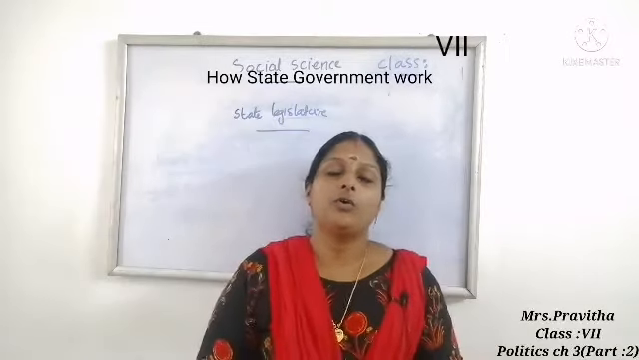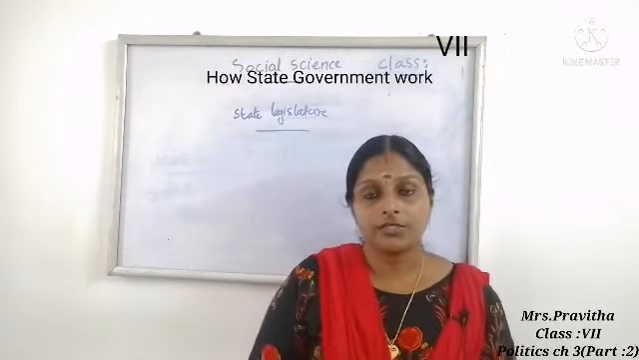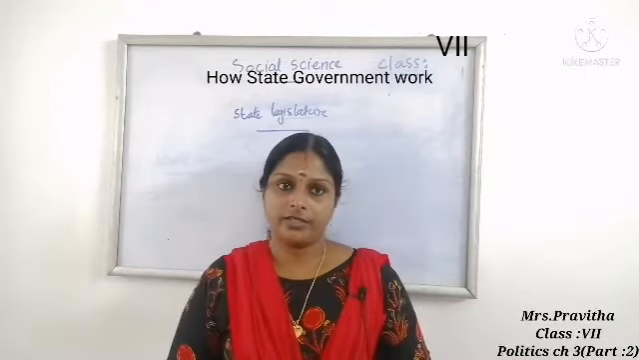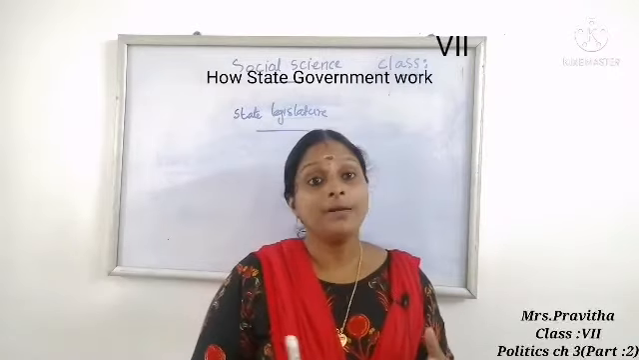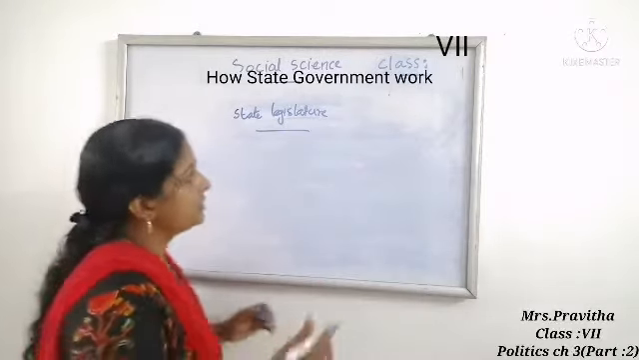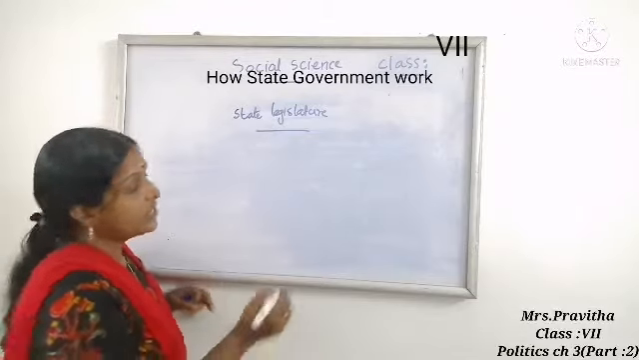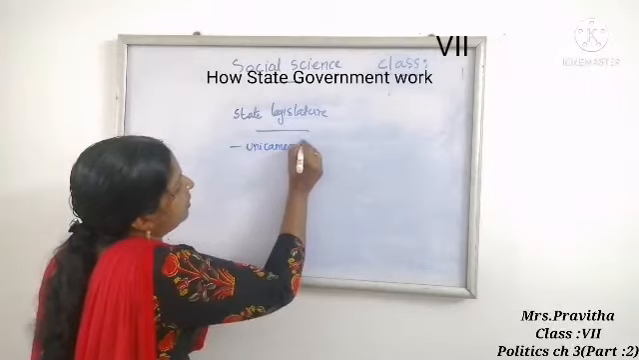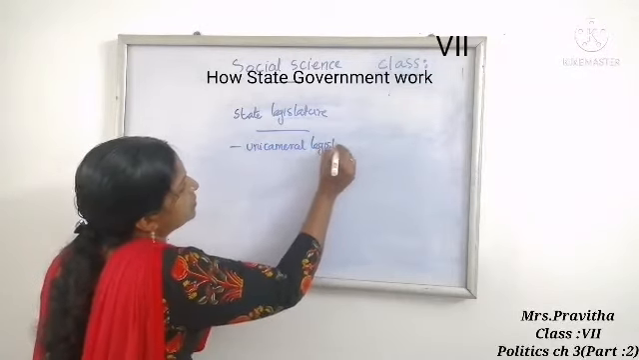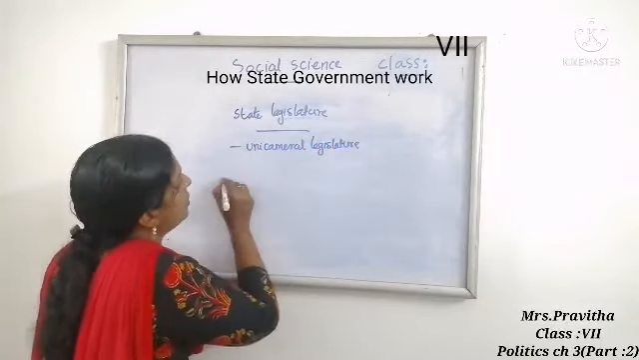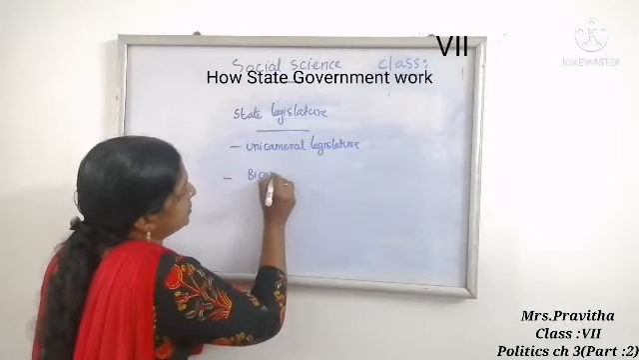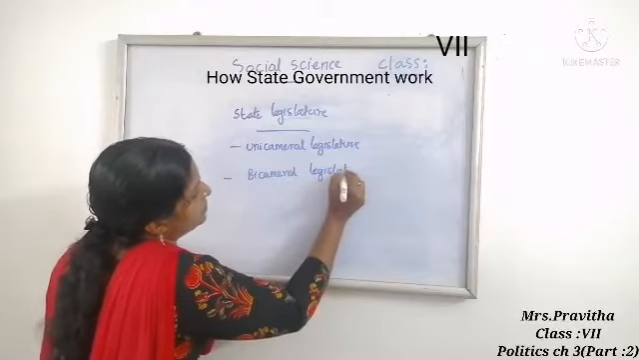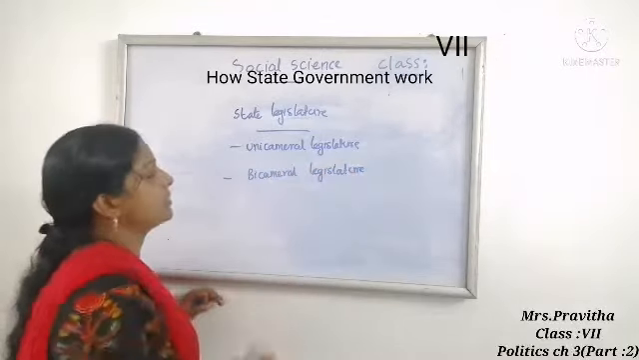Okay, our next topic, state legislature. Two types of legislature are there: unicameral legislature and bicameral legislature. So which are the two types of state legislature? First, unicameral legislature. Second, bicameral legislature. These are the two types of legislature. Let us discuss one by one.